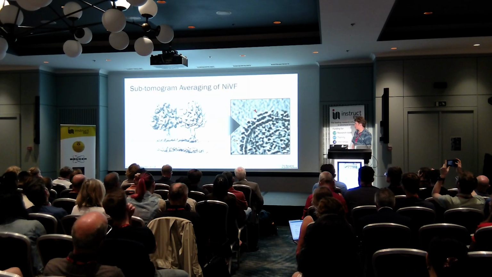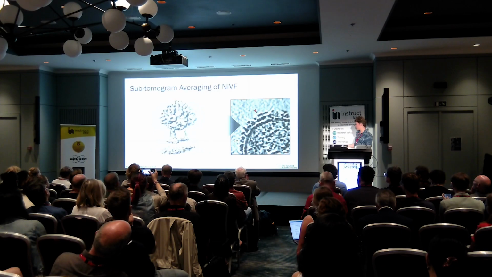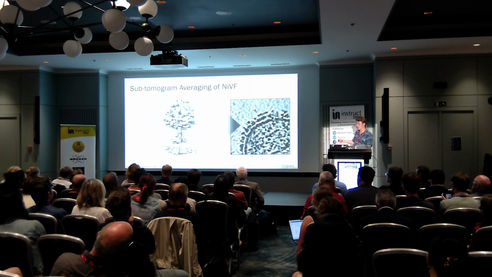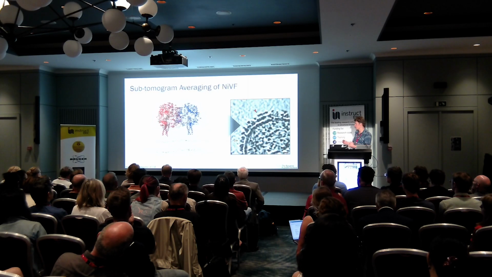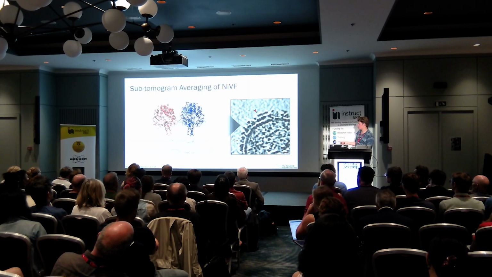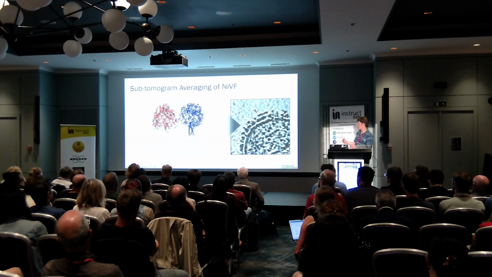We next performed subtomogram averaging of the F protein. So at the bottom here we have a double layered membrane, and rather than a single isolated NiV-F trimer, we're starting to notice we have NiV-F dimers of trimers, and they're interacting in a pre-fusion conformation on the surface of the VLPs. In particular, the fusion peptide, which is responsible for insertion into the host membrane, is hidden inside the actual interface of the F proteins.